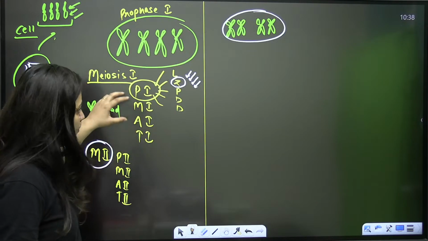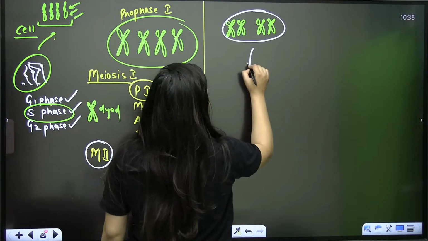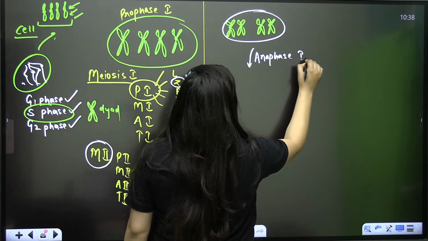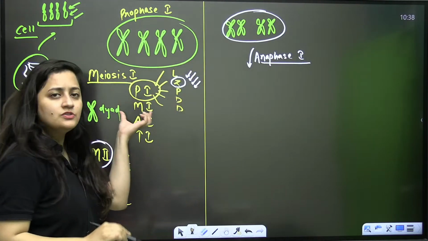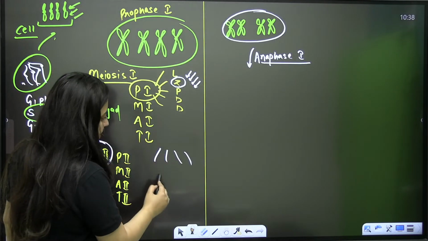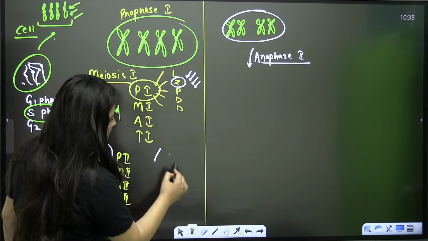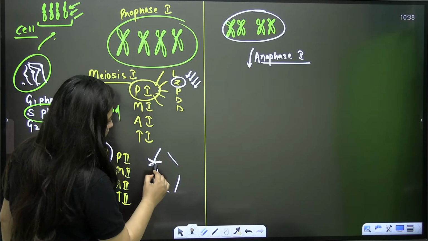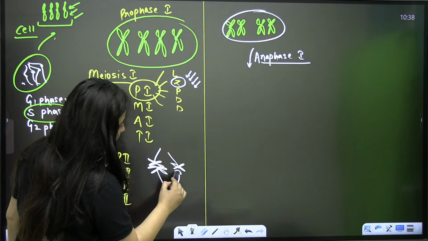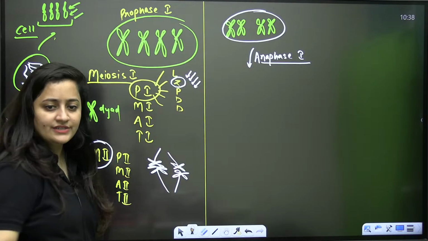Now, metaphase 1: you know what is going to happen in metaphase 1. The pairs of chromosomes will arrange themselves at the equator.